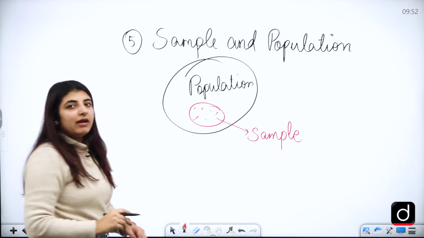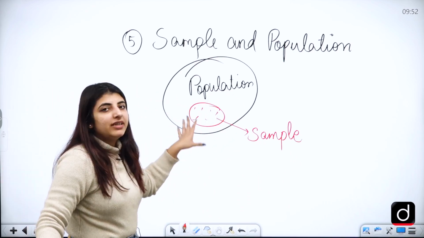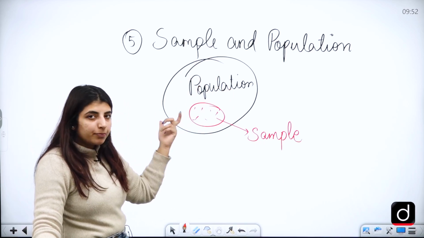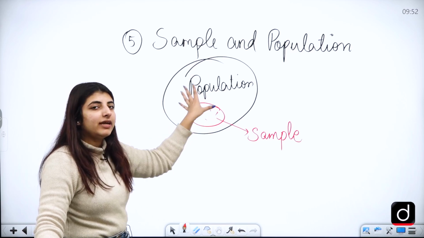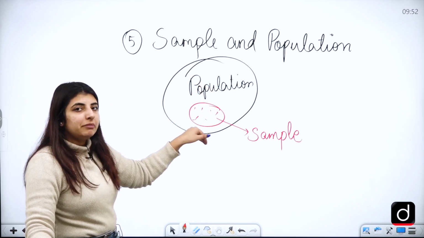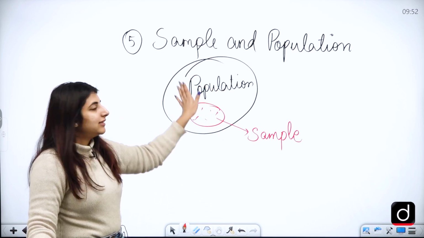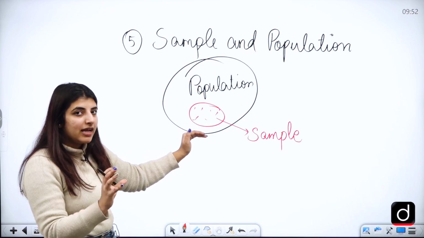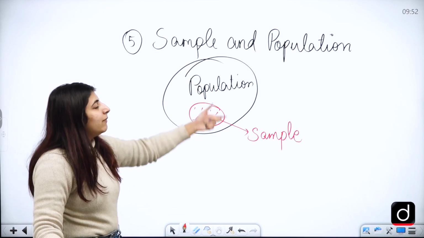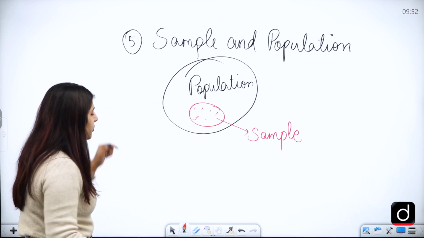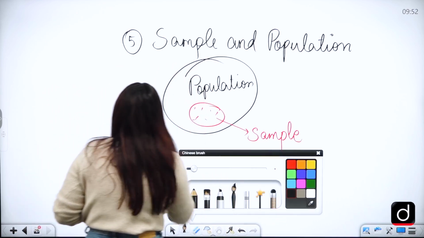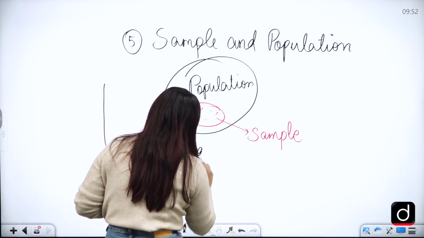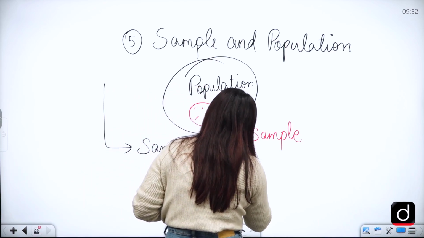And whenever I'm going to do the research, I won't be able to do it on the entire population. Hence, I'm choosing a sample, which is a mix of the population with the characteristics of the entire population. So I'm going to choose people who have similar characteristics to the population. And when I do research on this small section, that is a sample of my population, then I'm going to generalize it. Correct? So first of all, here we will be choosing certain kinds of sampling techniques.